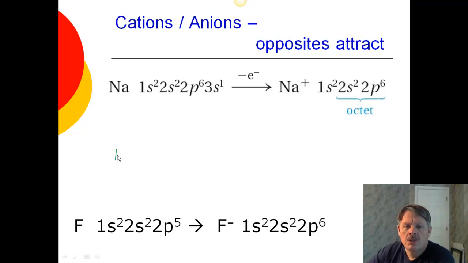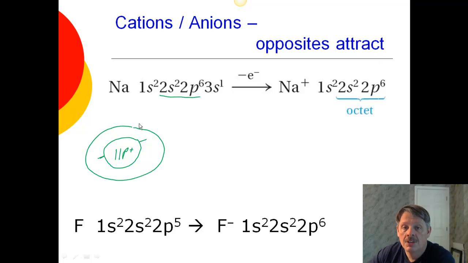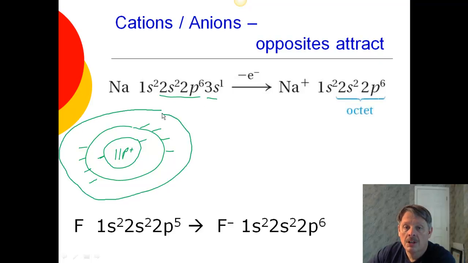If I have sodium, sodium is number 11 on the periodic table, so it has 11 positive protons in the nucleus. And around it in our first energy level, we have 2 electrons in the 1s level. In our second principal energy level, we have 2 electrons in the s and 6 electrons in the p, for a total of 8 electrons. And in the third principal energy level, which is a whole other shell, we have 1 lonely electron. So that's sodium.